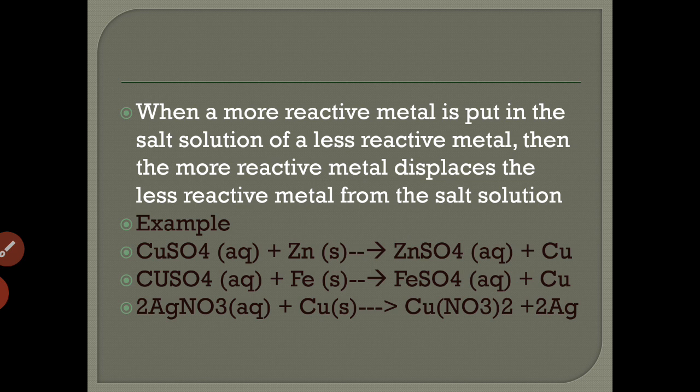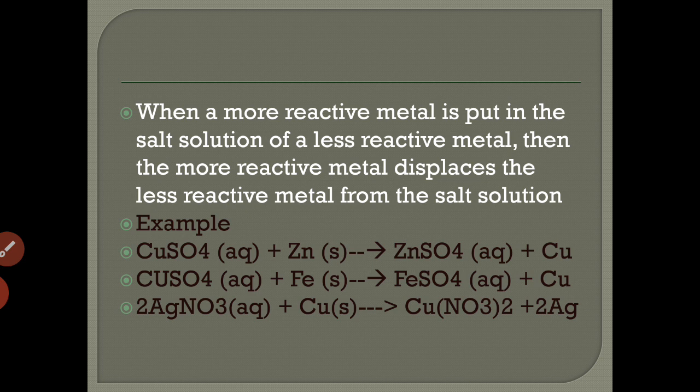The more reactive metal takes the place of the less reactive metal and forms its own salt solution. So here, suppose we take the salt solution of metal B reacting with metal A, it will give the salt solution of metal A plus metal B.